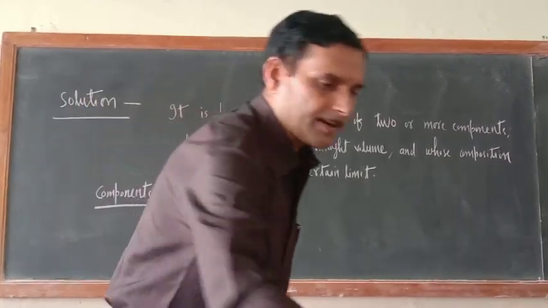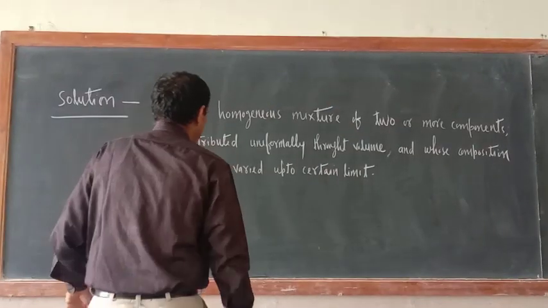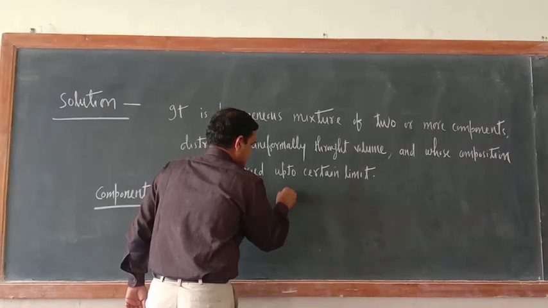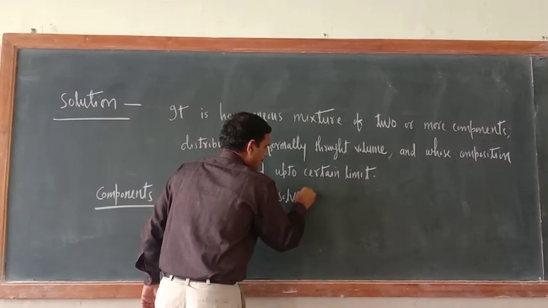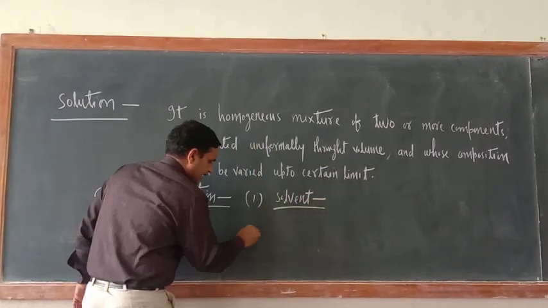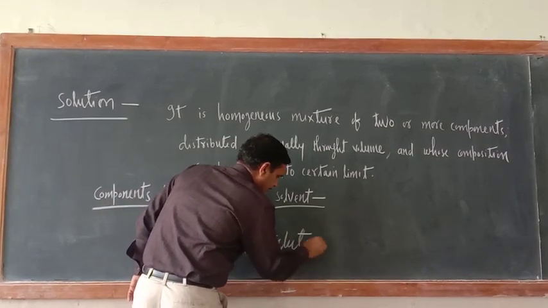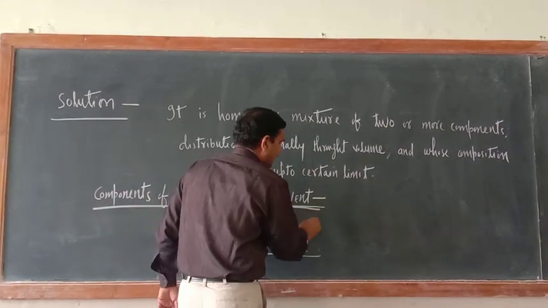Now what are the components of solution? As far as components of solution are concerned, there are two components. The first one is solvent and second one is solute. So try to understand here, what is the solvent?